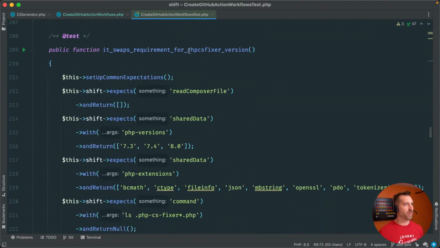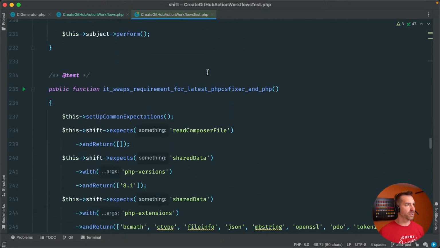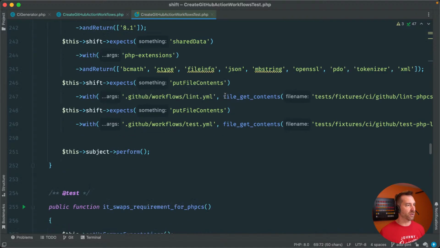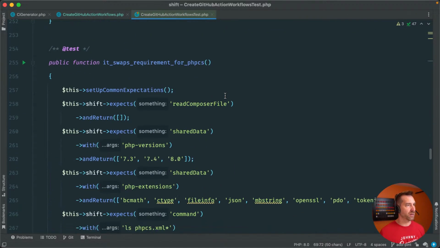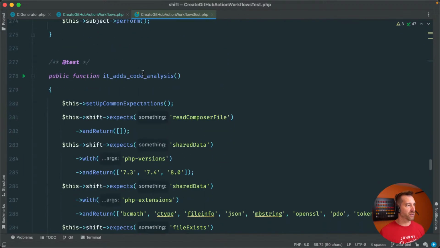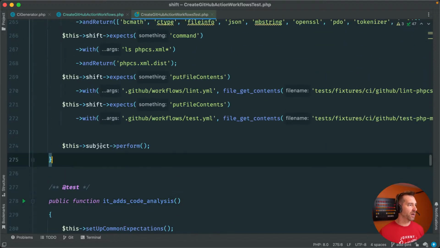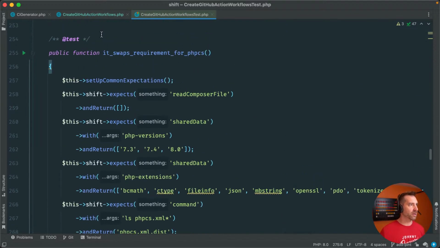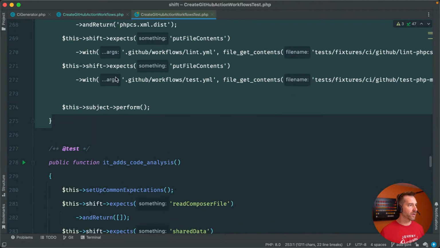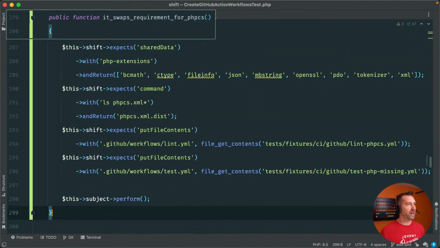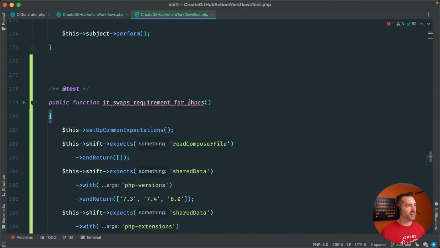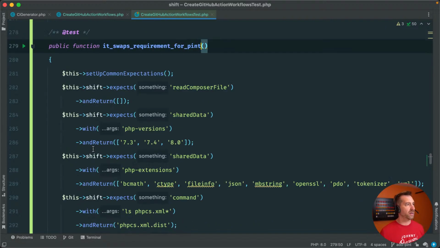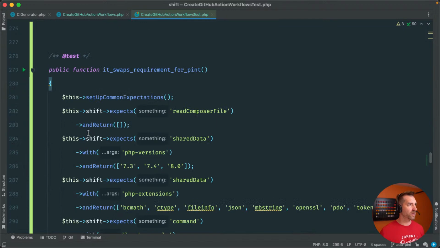It swaps requirement for PHP CS Fixer version. It swaps requirement for latest PHP, okay, and PHP CS. So it adds code analysis. Okay, so here we go. I think this one's going to be the closest to what we want. So let's borrow this, and we'll say it swaps requirement for pint, and then let's start with this test.